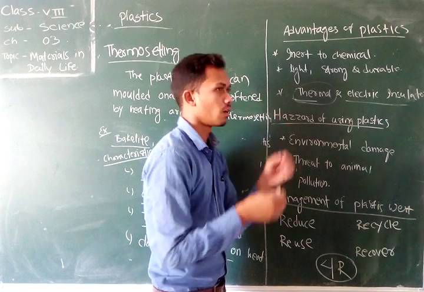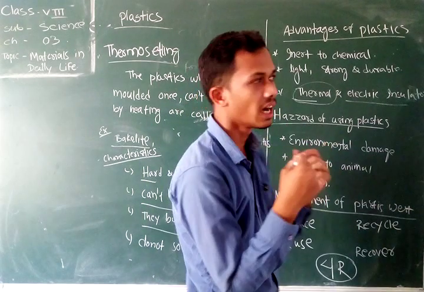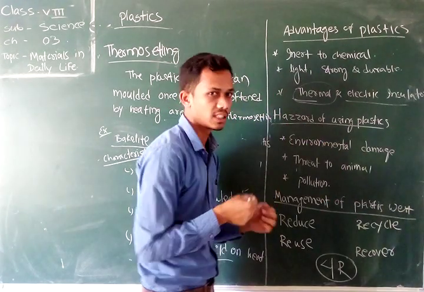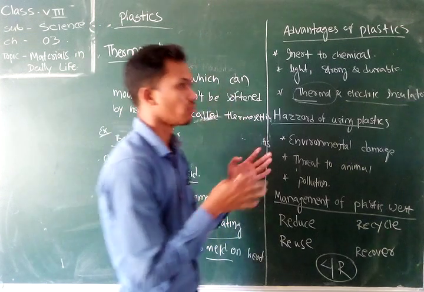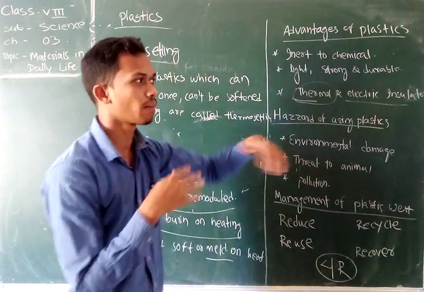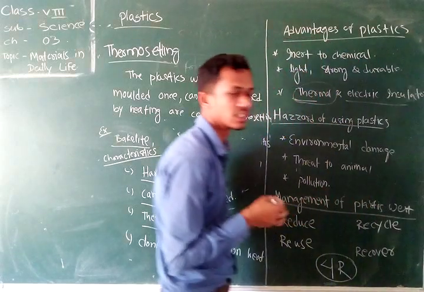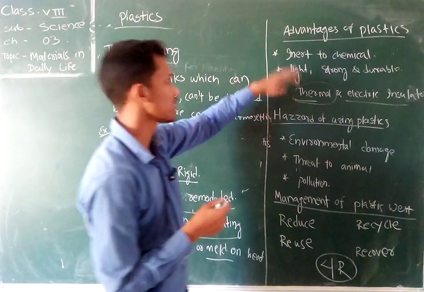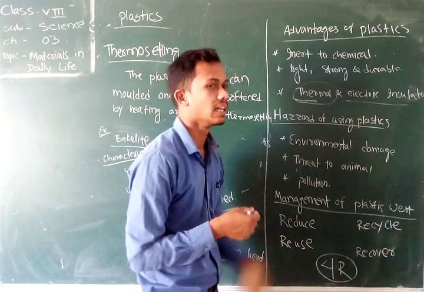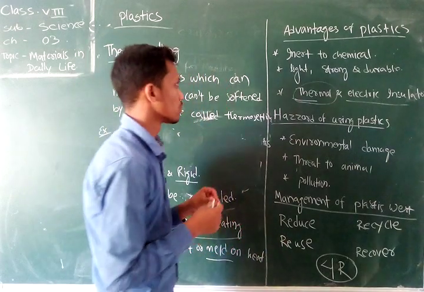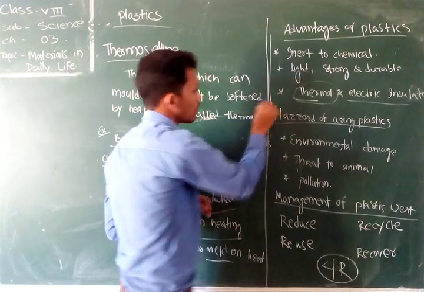After that, the covers of electrical wires are made of plastic, because it keeps us safe from electricity; plastic cannot conduct electricity either. So plastic is a thermal and electrical insulator. This is the advantage of plastic.